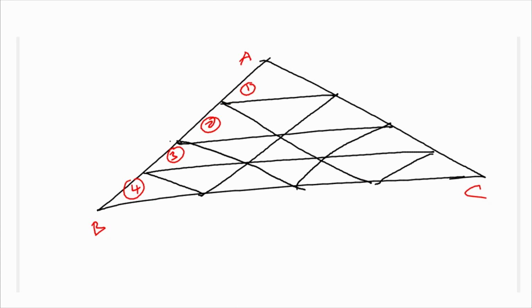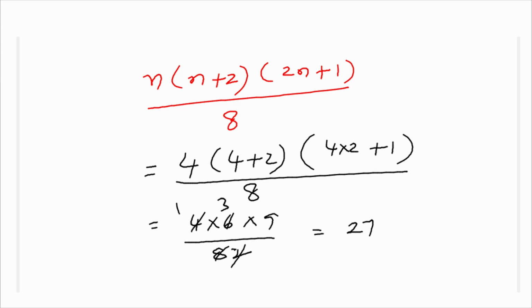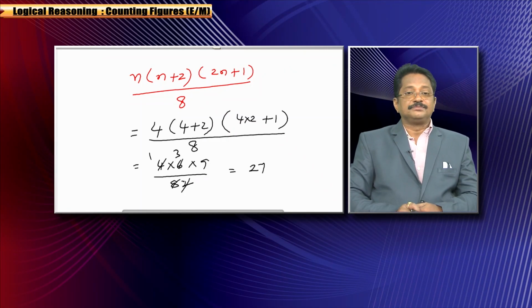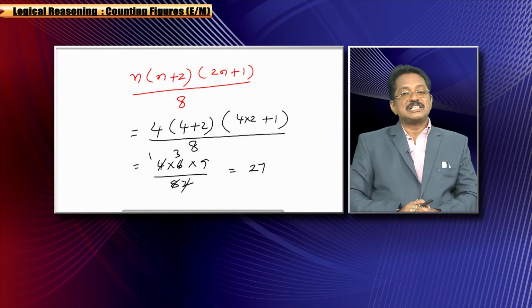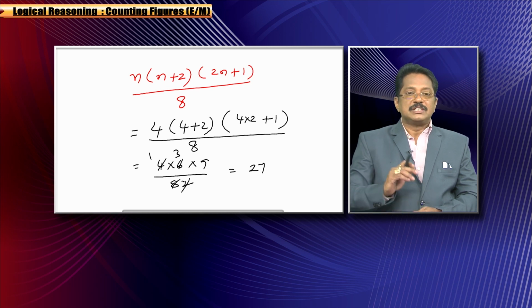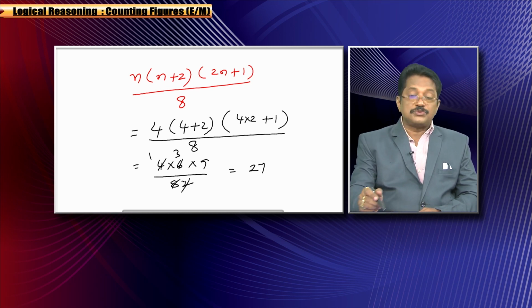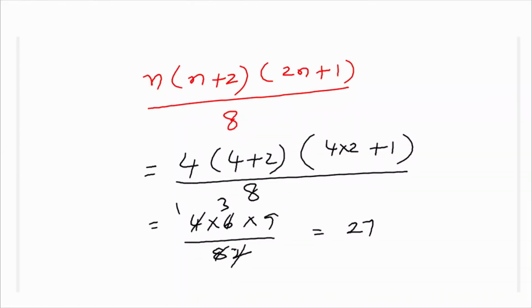Now we will see what the answer is. If you want to find the answer for this, there is a formula. The formula is n of n plus 2 of 2n plus 1 by 8. Maybe it is very similar to the formula n of n plus 1 of 2n plus 1 by 6, which is the sigma n square value. So mathematics-background aspirants may get a little confused. This is n of n plus 2 of 2n plus 1 by 8. Here, what is n? Here n is equal to 4.